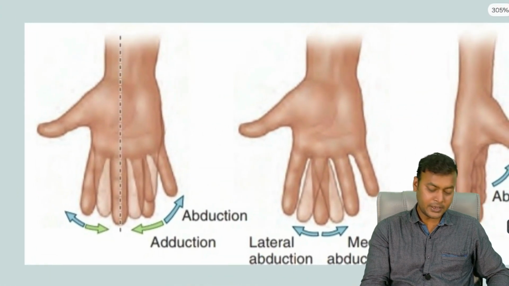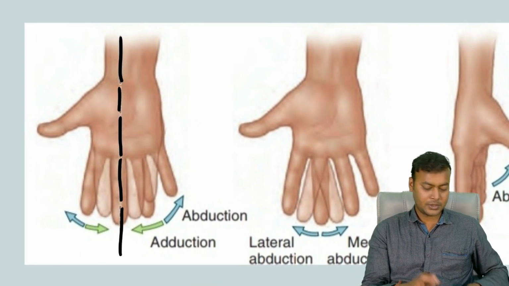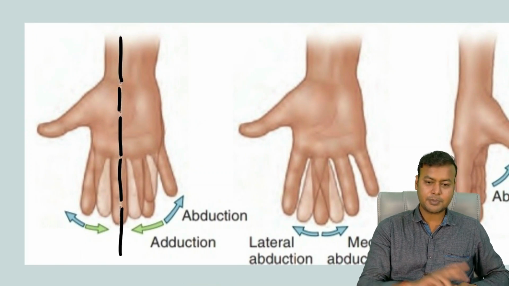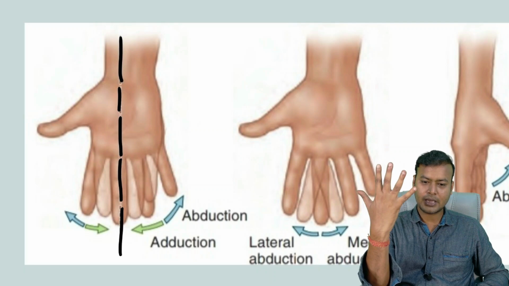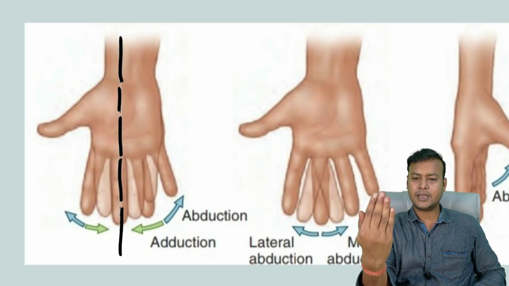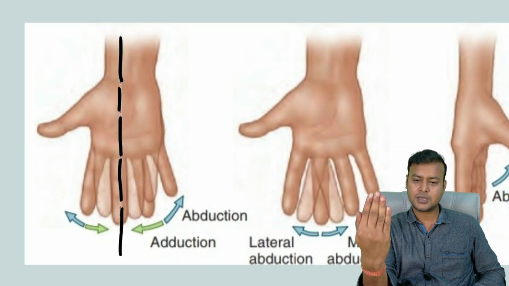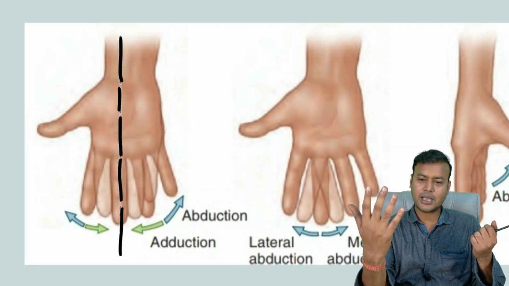So in case of the hand, you can see this is the median plane. It is passing through the middle finger. So as we move the fingers away from the middle finger, this is the abduction. All right. And when we move them towards the middle finger, that is the adduction. So when you are moving towards the middle finger, you are adding them. So just remember, this is adduction. But when you are taking something away from the midline, you are abducting. Hence, it is known as the abduction.